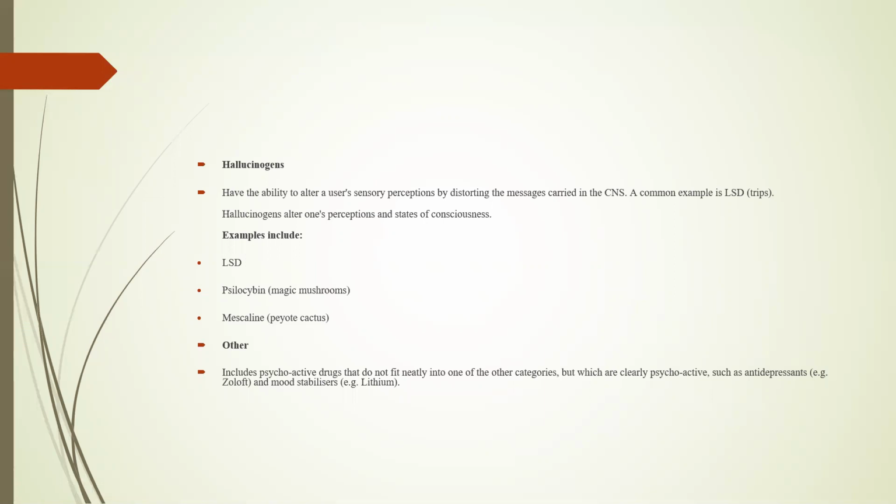Also, we have a category known as hallucinogens. They are the ones which alter the ability of users' sensory perceptions by generally degrading or distorting the messages carried into the brain. A common example is LSD, and this includes additional drugs like magic mushroom, that is psilocybin, and mescaline, that is peyote cactus. It has a variety of hallucinogenic effects on the person who is taking it.